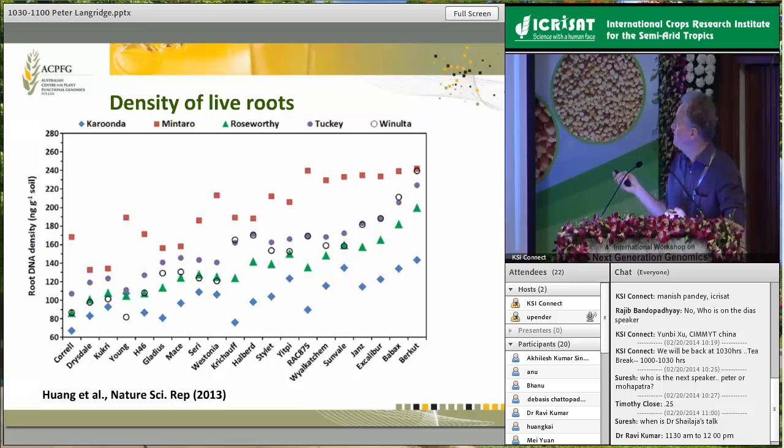And we can see some lines, for example, up here, that are able more effectively to maintain their roots under different levels of stress. I should say that the position of these points over here is correlated almost entirely with yield, the lowest yielding to the highest yielding site. So we can really now, I think, start teasing apart what's happening to the roots within the field. We can identify germplasm that are better able to maintain their surface roots, in particular under drought stress, because we know that's a key trait in our environment. And we can, and have now started doing the genetic mapping and genetic analysis of this.